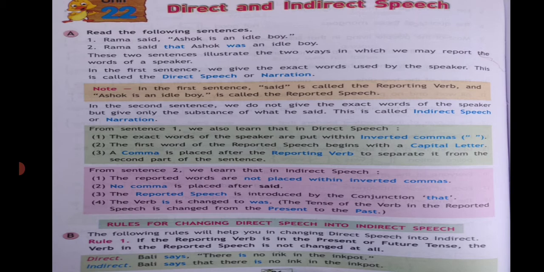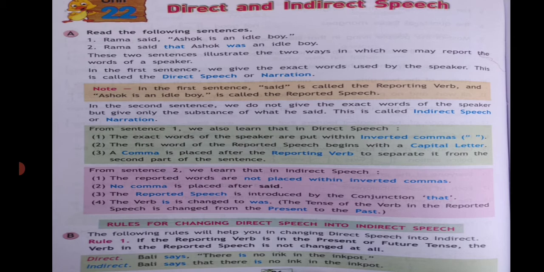Rama said, "Ashok is an idle boy." Rama said that Ashok was an idle boy. These two sentences are the same, but the ways of telling them are different. In the first sentence, we use exact words and say it as direct speech. But in the second sentence, we say it indirectly, we do not use the exact words.